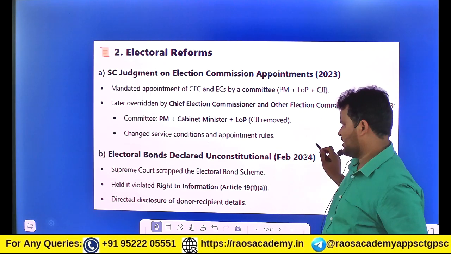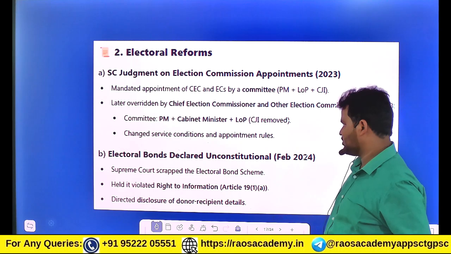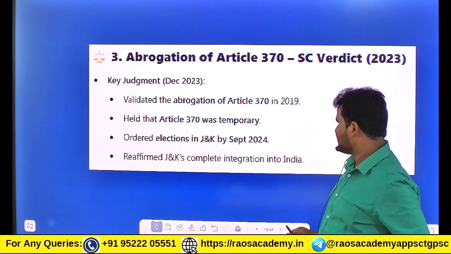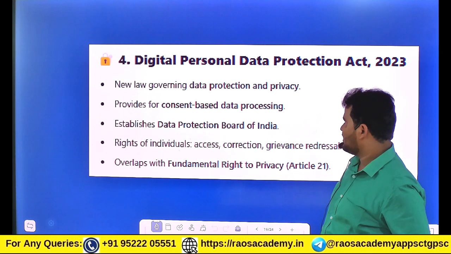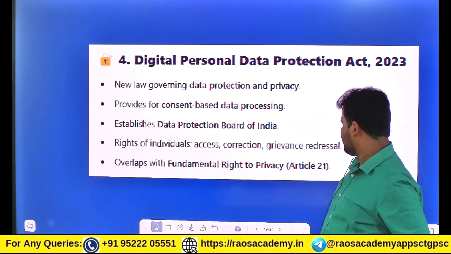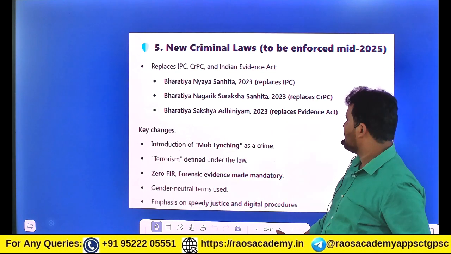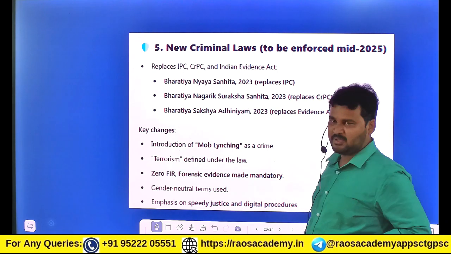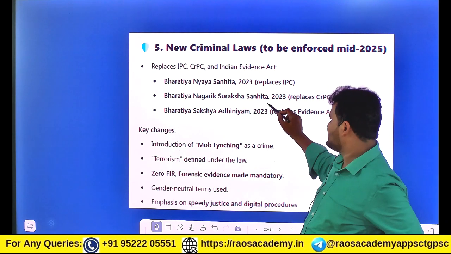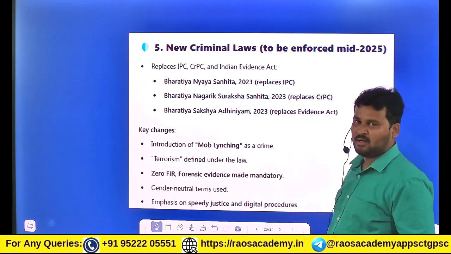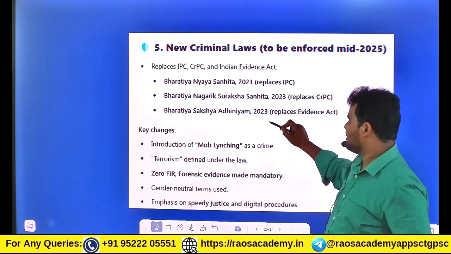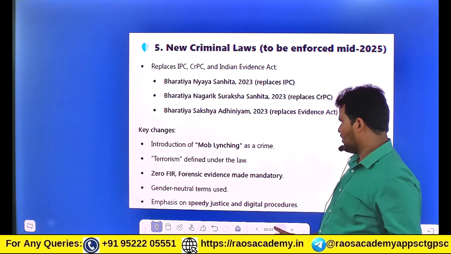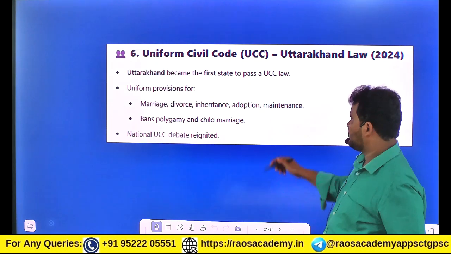And after that, electoral bonds declared unconstitutional. You have to know about it. Then Article 370. Then the Digital Personal Data Protection Act. New criminal laws like the Bharatiya Nyaya Samhita, which replaced the IPC, the Indian Penal Code, the Bharatiya Nagarik Suraksha Sanhita, which replaced the Criminal Procedure Code, and the Bharatiya Sakshya Adhiniyam, which replaced the Evidence Act. You have to know them, and the Uniform Civil Code.